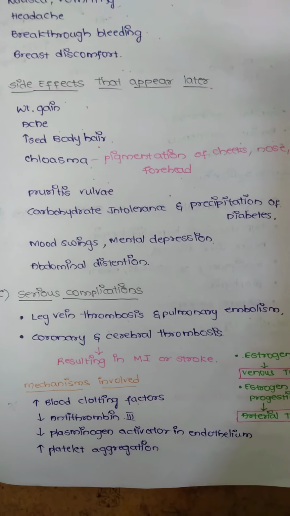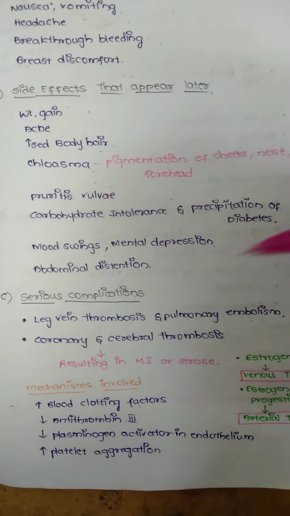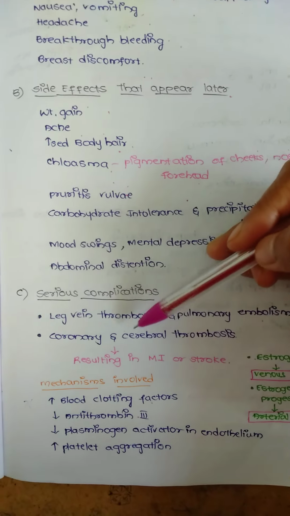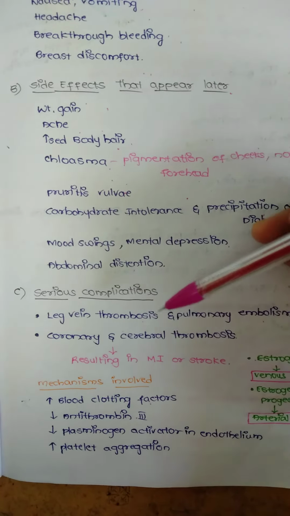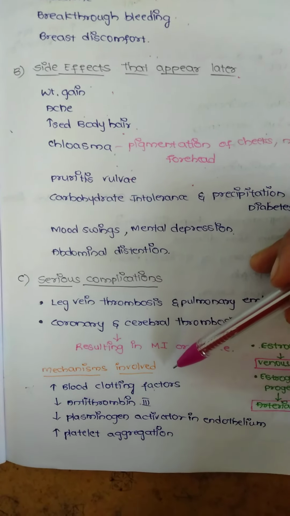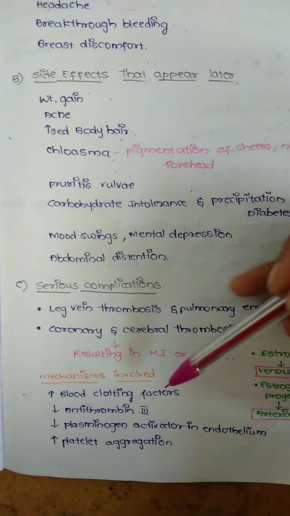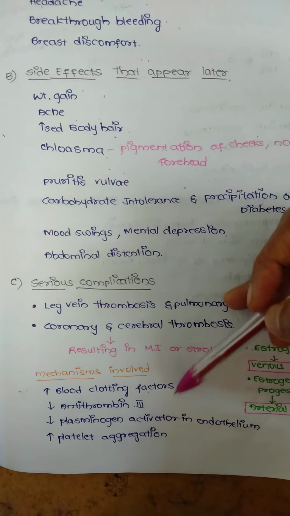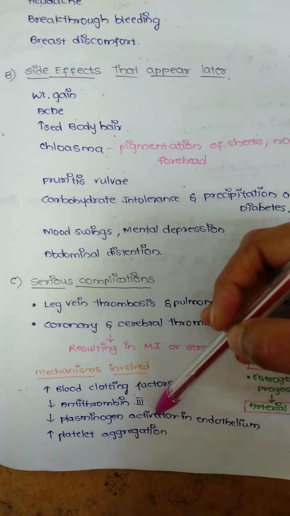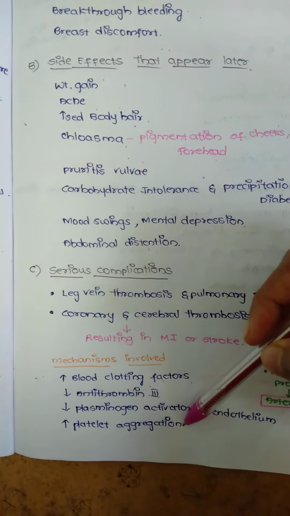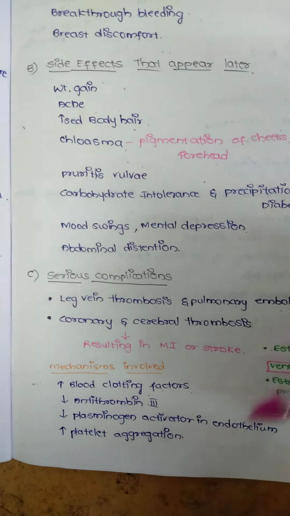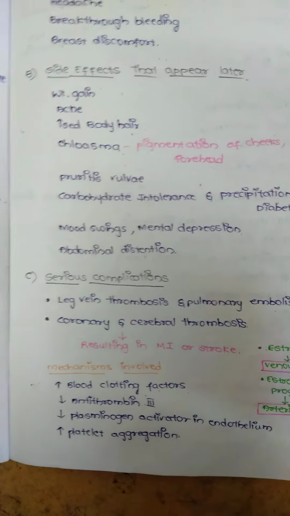The serious complications are leg vein thrombosis and pulmonary embolism, and also coronary and cerebral thrombosis, which result in myocardial ischemia or stroke. The mechanisms involved in forming the thromboembolism are increasing blood clotting factors, decreasing antithrombin 3, decrease in plasminogen activator in endothelium, and increasing platelet aggregation. So these all result in the formation of emboli.